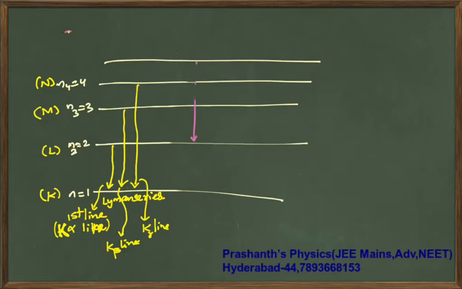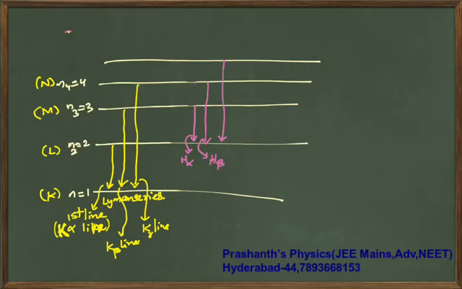Coming to the Balmer series, first line, second line, third line, they can give you L alpha, L beta, but remember, one more notation is there for the Balmer series. This can be given as H alpha, this can be given as H beta.